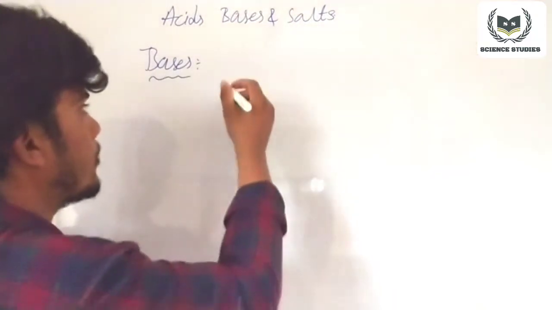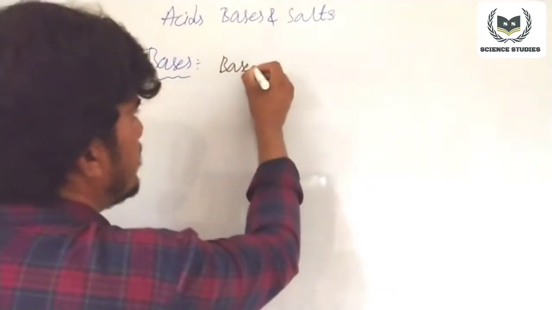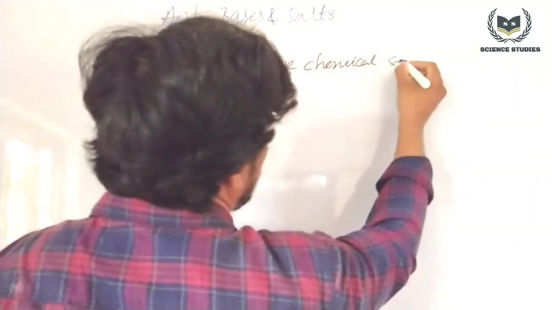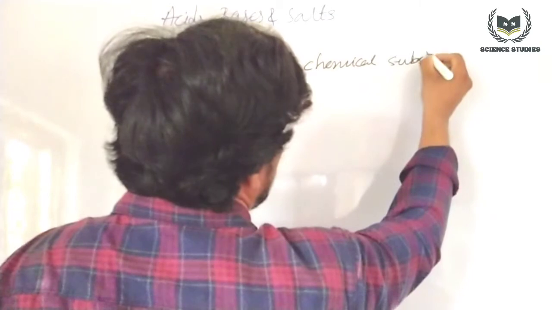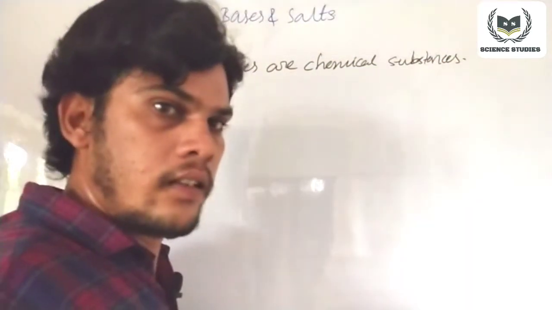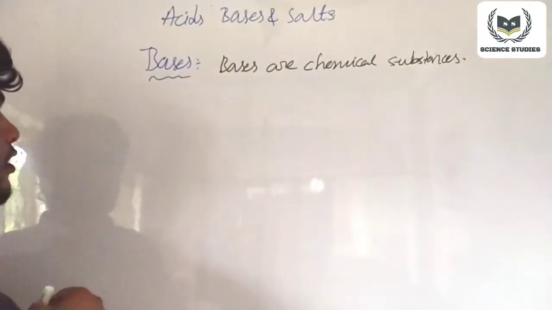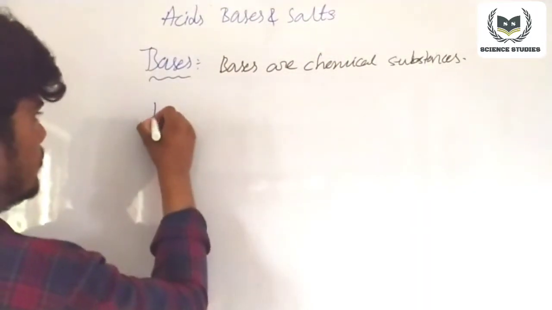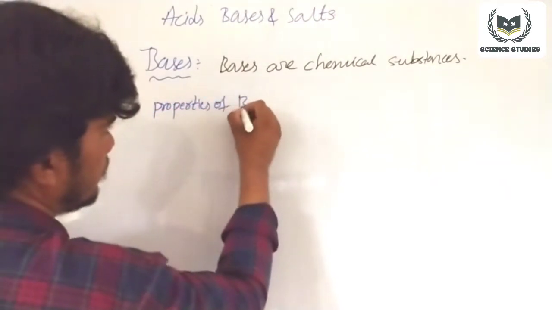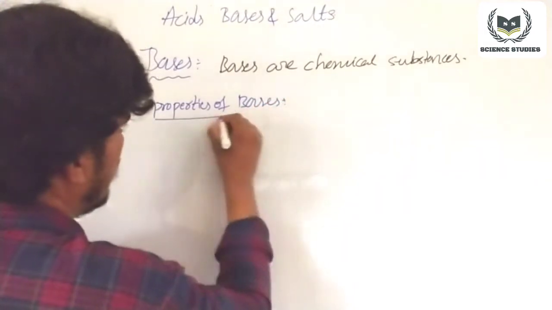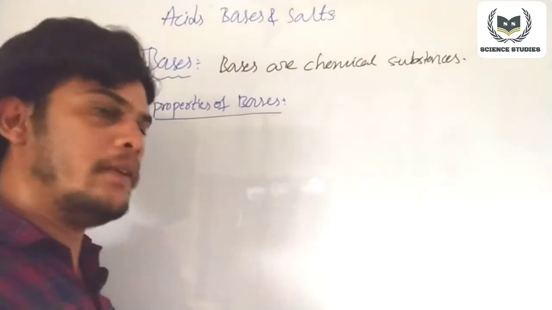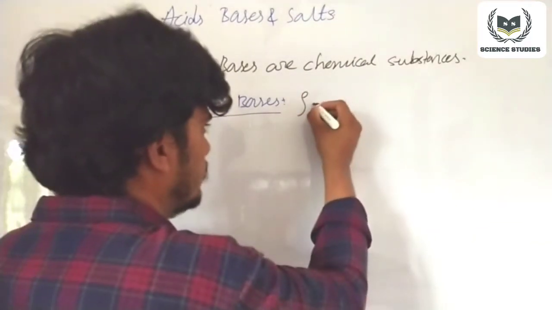We can define bases as chemical substances. What are the properties of bases? The first one is almost all bases are soapy to touch.